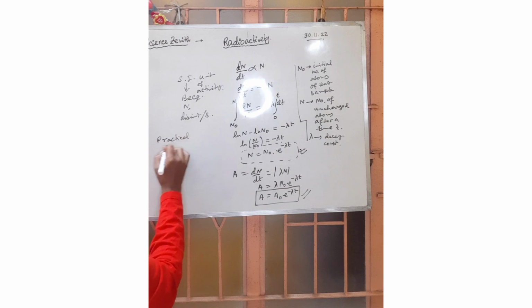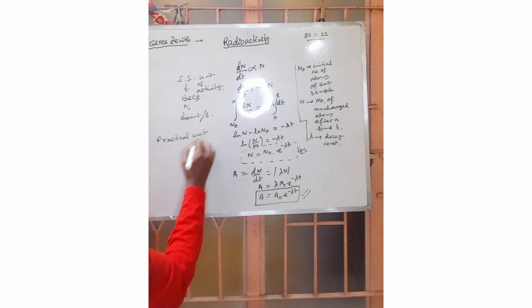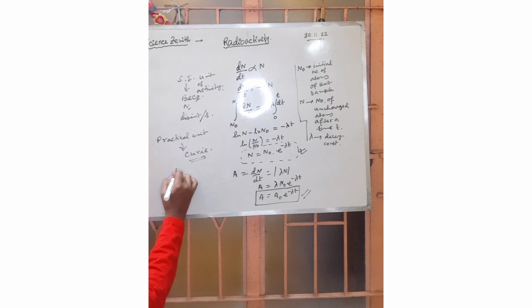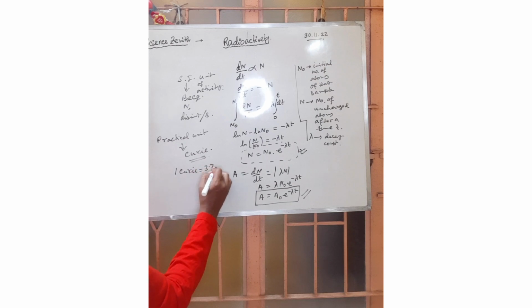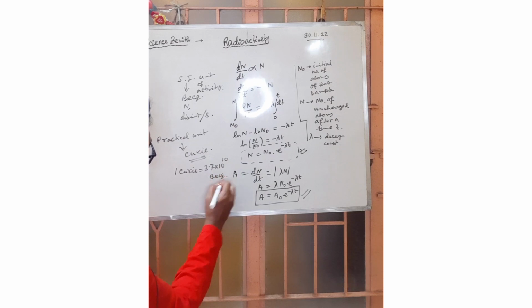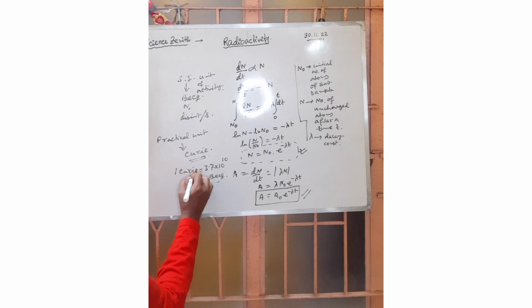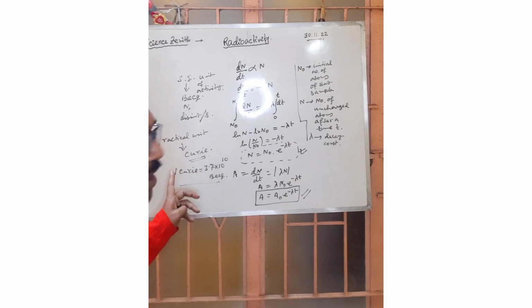The practical unit is the curie, named after the scientist Curie. 1 curie equals 3.7 into 10 to the power 10 disintegrations per second, or 3.7 into 10 to the power 10 becquerel. That is the relation between the practical unit and the SI unit.